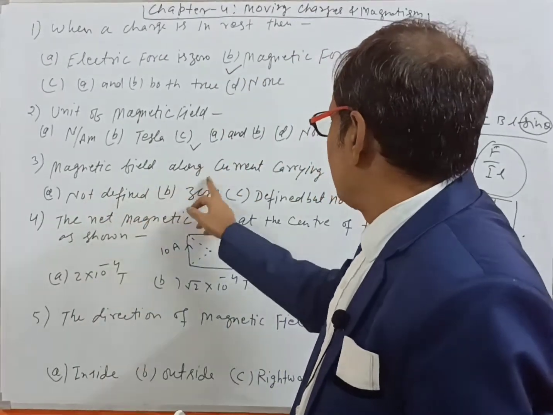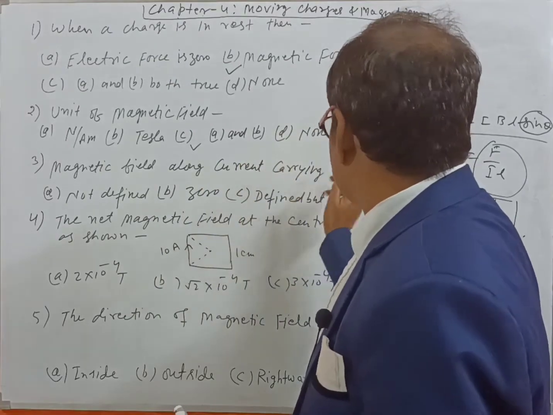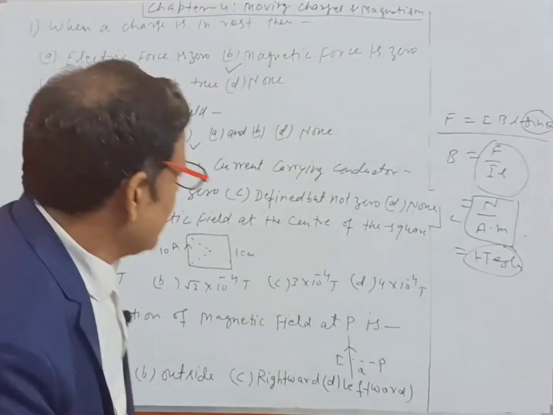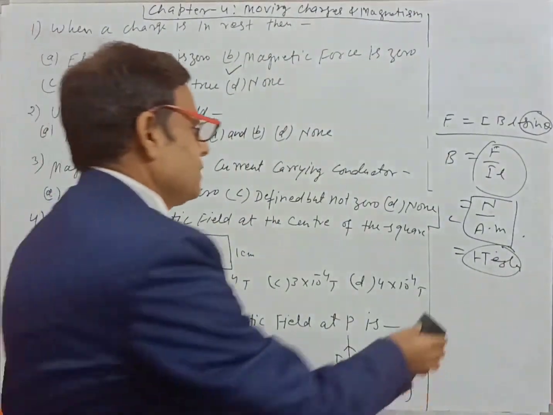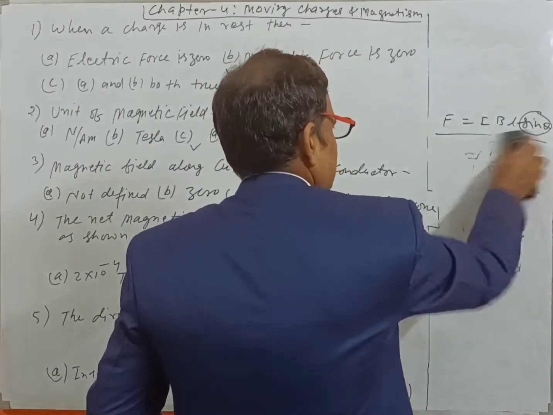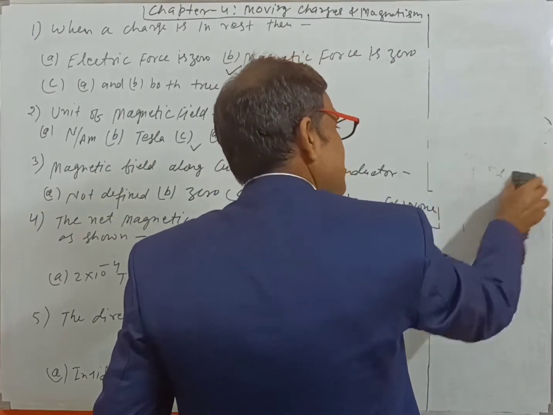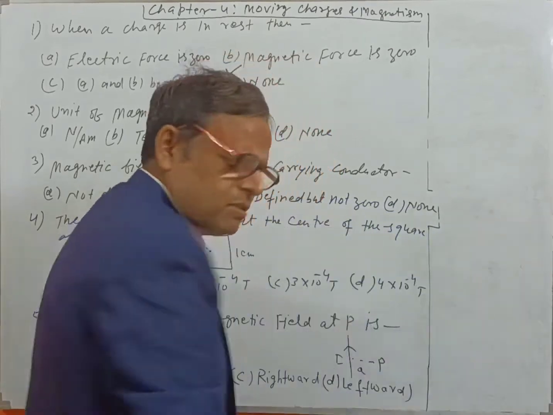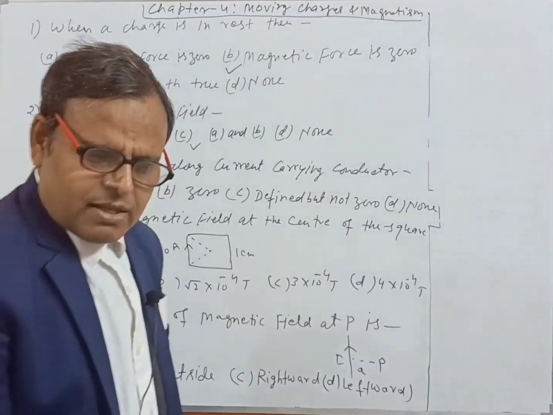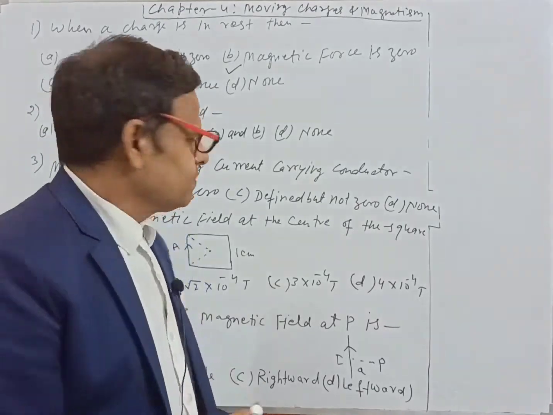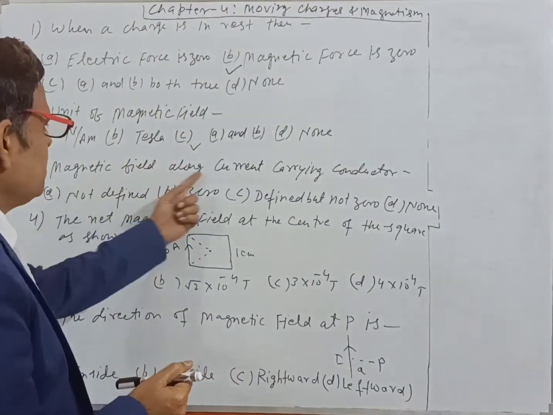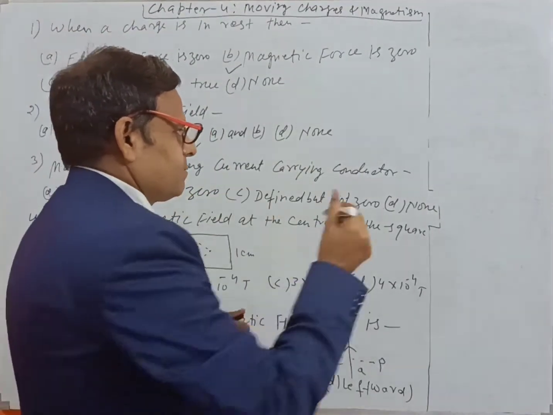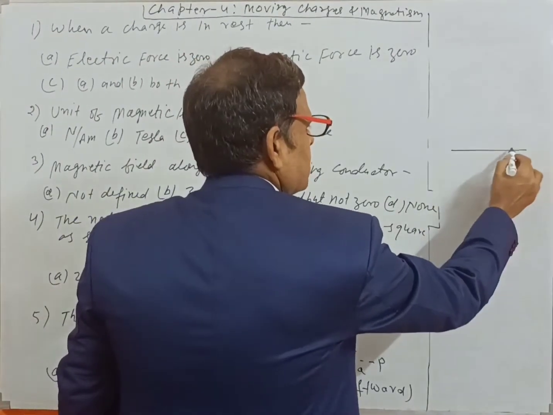Magnetic field along a current carrying conductor. Along means what? Parallel. Parallel means what? If theta is equal to 0, magnetic field along a current carrying conductor. There is a conductor.